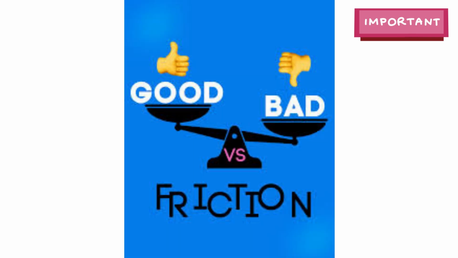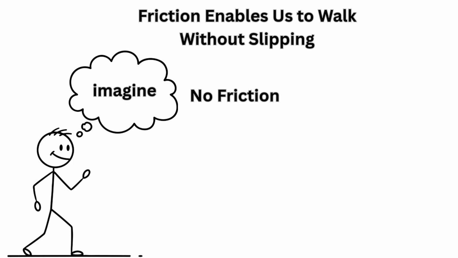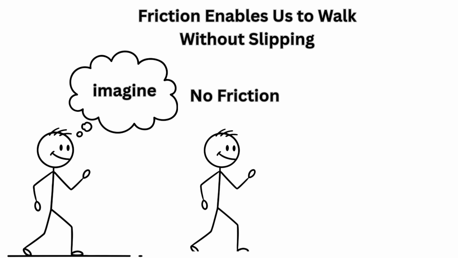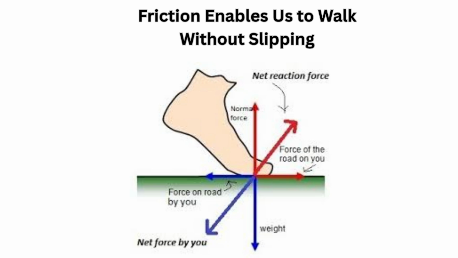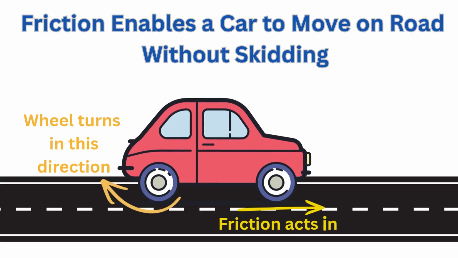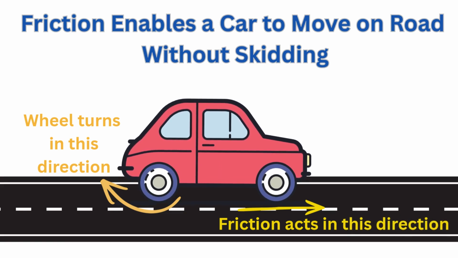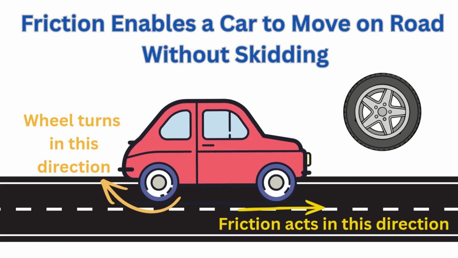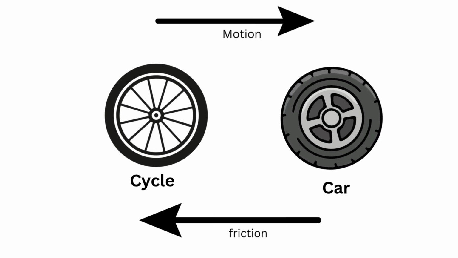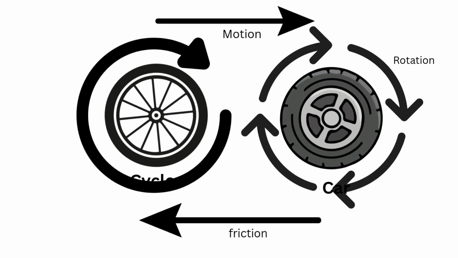Now, very important, friction is not always bad. Imagine there is no friction. So, can you walk easily? No, because the friction between your feet and the ground helps you walk. And vehicles move because of friction between the tire and the road. Without friction, the tire would just spin. Friction is a force that helps to slow things down.